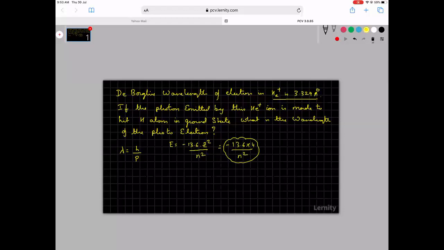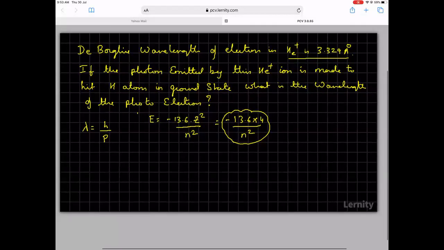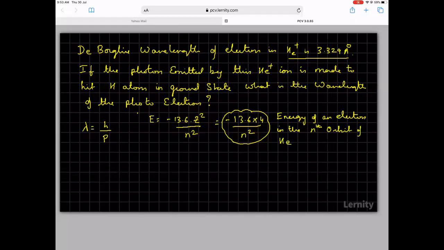Can we make a note of this first? Here is the question. This is a difficult one, not a simple one. Energy of an electron in the nth orbit of helium.